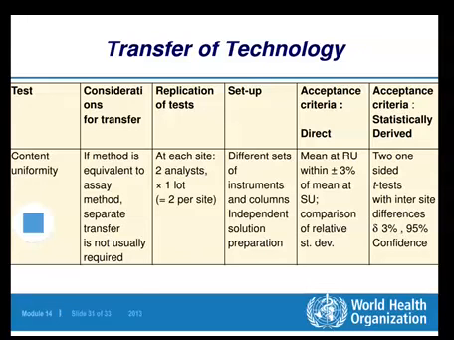Moreover, the values that are getting obtained need to be statistically tested, whether, if variability is there in the values, it is within the statistical limits of confidence level 95%. So this is very important with respect to each and every important analytical test